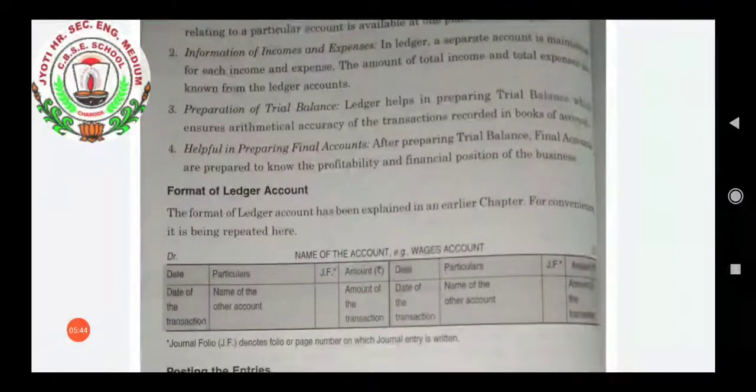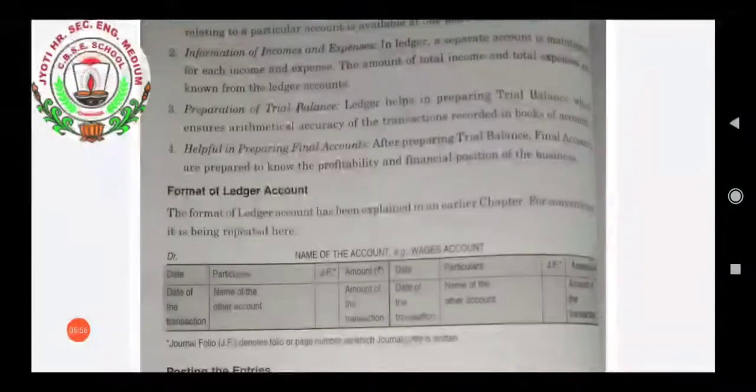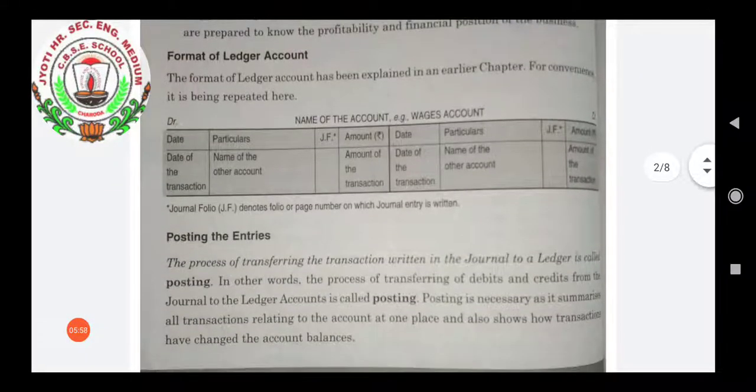Now, what is the reason behind preparing final accounts? Final accounts are prepared to know the profitability, how much profit that particular firm or business has earned, and to know the financial position of the business, means how much liabilities or assets they have in the business. Now we will understand the format of the ledger account.